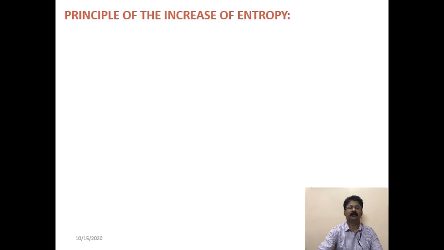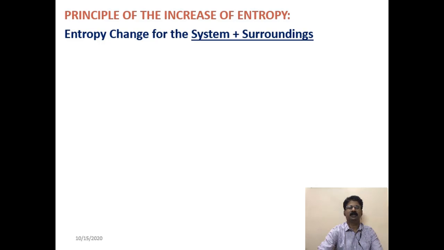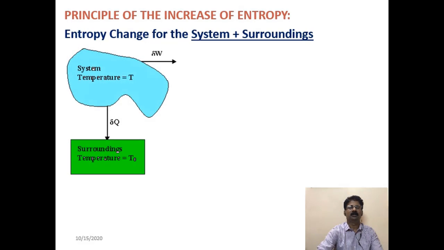Next we will study the principle of increase of entropy. So let us find out the entropy change for the system and surroundings together, when there is some heat interaction. So consider a system at temperature T, giving out some amount of heat del Q to the surroundings at temperature T0.